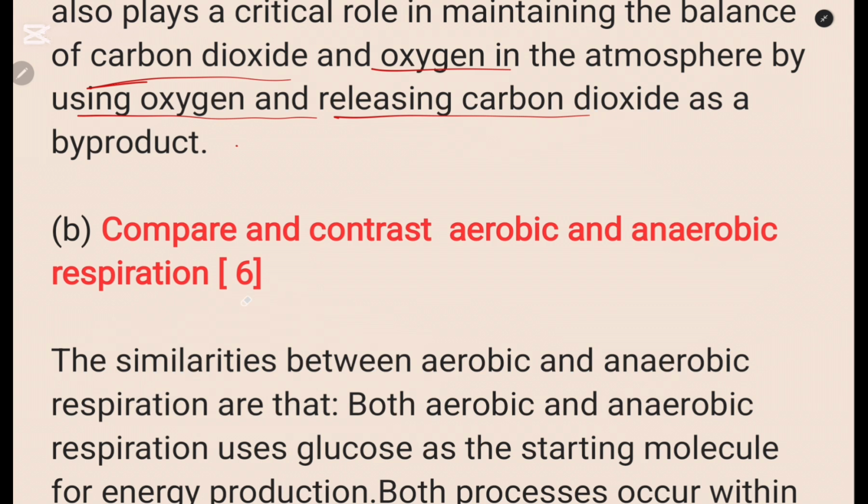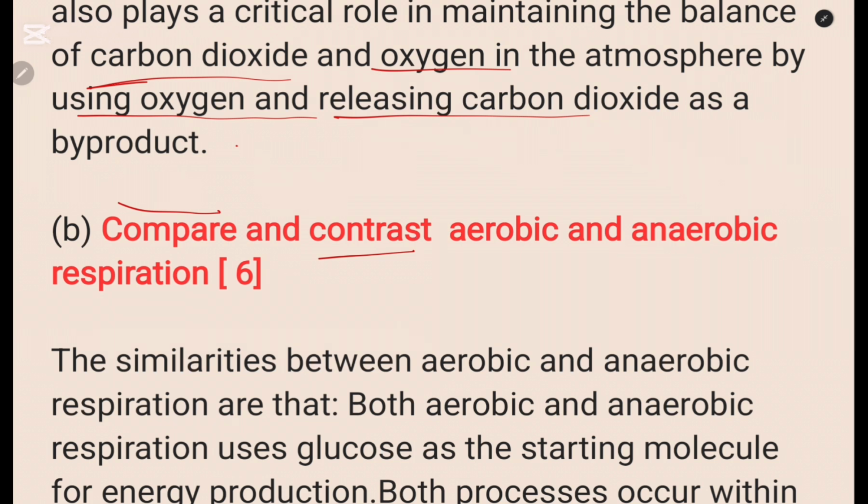Another thing that I should emphasize is that the number of marks determine the information that you should give. So 6 marks, you should be able to give the information worthy 6 marks. The other thing is that you need to understand the question first. This question, for example, is in 2 parts. We have the part for compare, then contrast. Compare, you give the similarities. Contrast, you give the differences.